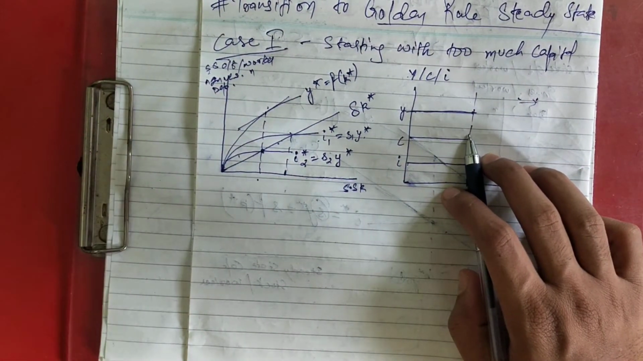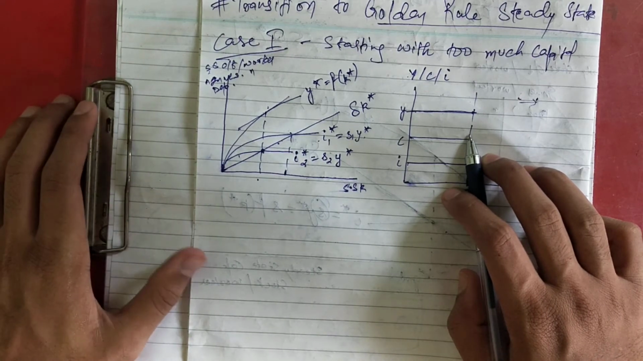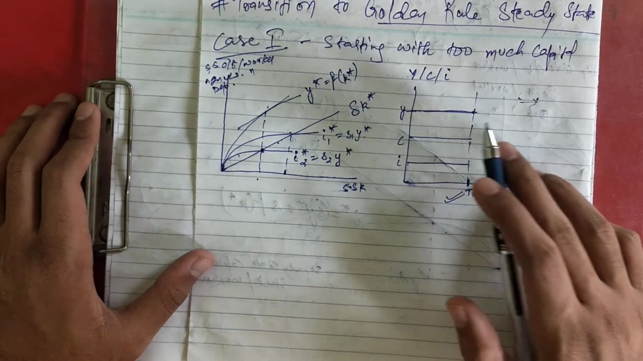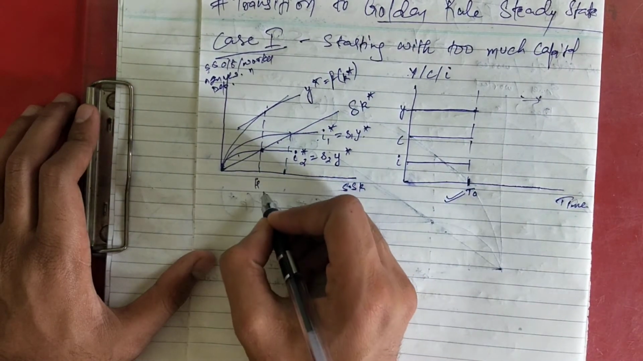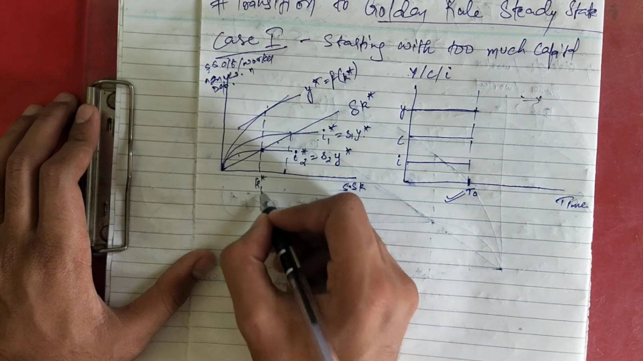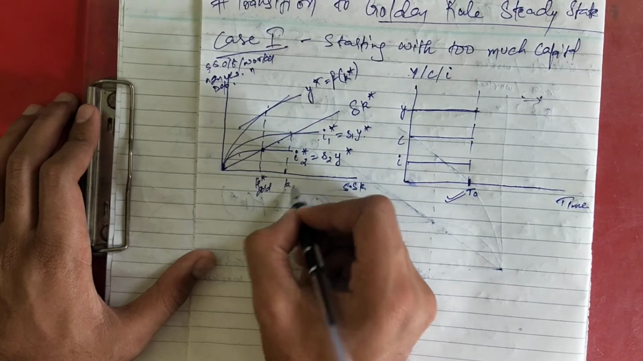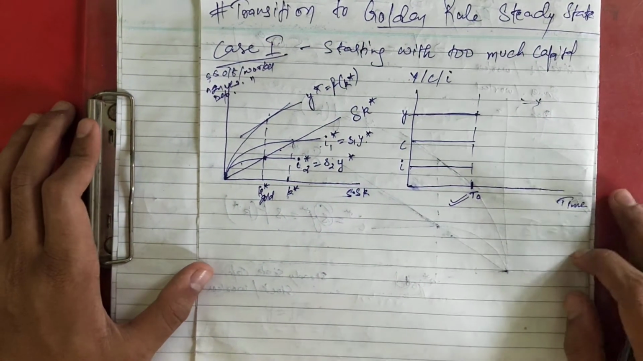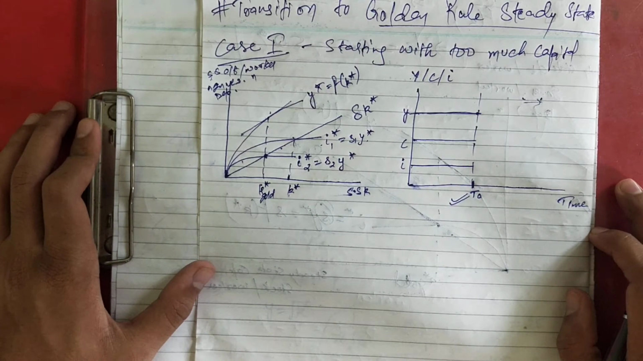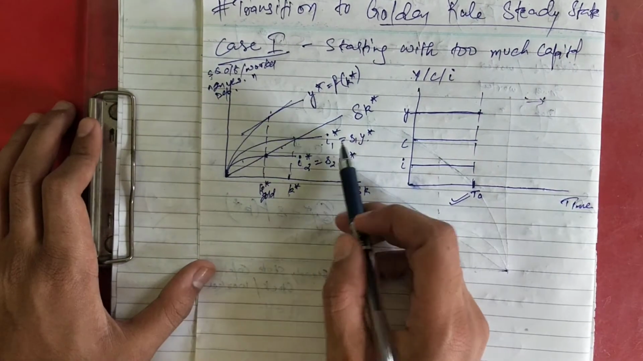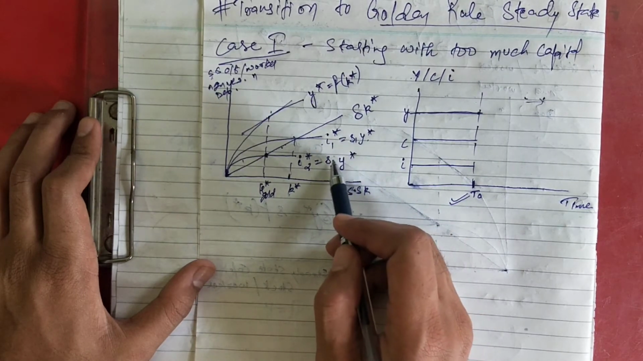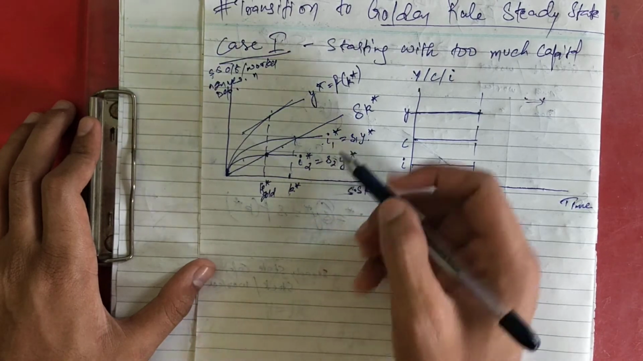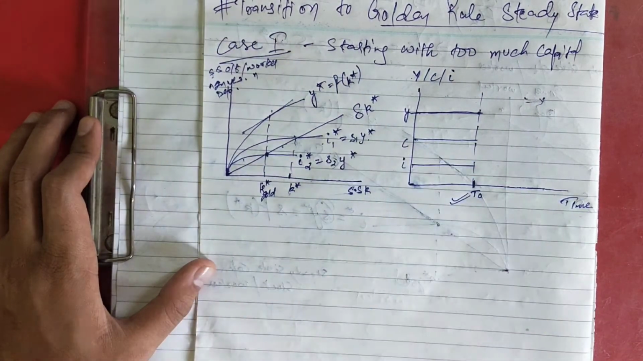So listen to me very carefully. Consider a case in which the economy begins at a steady state with more capital as compared to the golden rule steady state. You can see here K star gold. This K star is what we are starting with. So in this case, the government will try to reduce the saving rate. Earlier the saving rate was this one, but now to achieve K star gold, the government has changed the saving rate to S2.